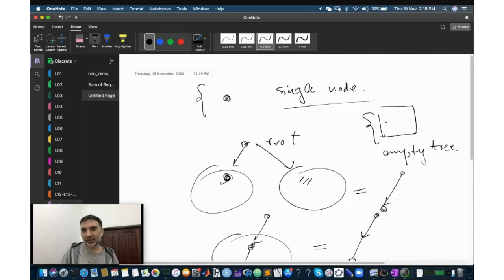It says that I have these two binary trees, a single node binary tree and an empty binary tree, and now I can construct any binary tree from these two by having a root and then a left or a right binary tree. This should be perfectly clear. How can I construct any binary tree, however complex and however huge it might be? It might have an infinite number of nodes, but I can construct it from just these two binary trees.